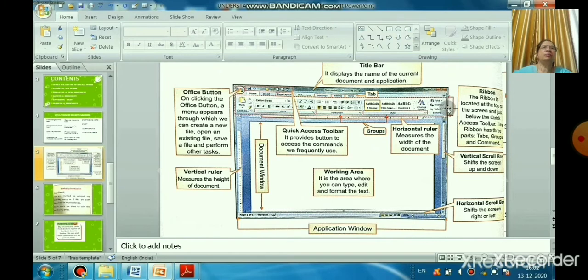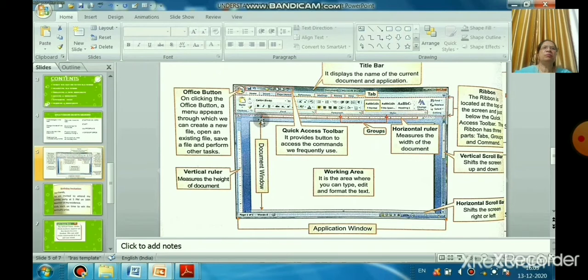So can you see the ribbon now? The ribbon is located at the top of the screen and just below the quick access toolbar. The whole thing is known as the ribbon. The ribbon is divided into how many parts? Three parts: tabs, commands and groups. Can you see the file, right? These are the first menus, the tabs, and then groups, like the font group and paragraph group. In between you can see all the commands, right?